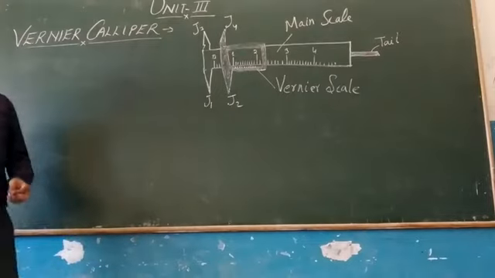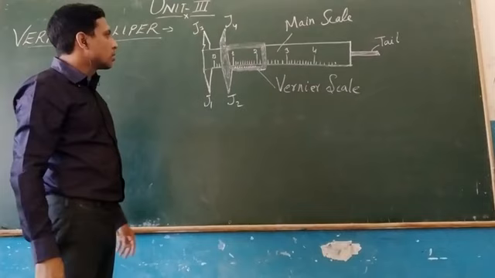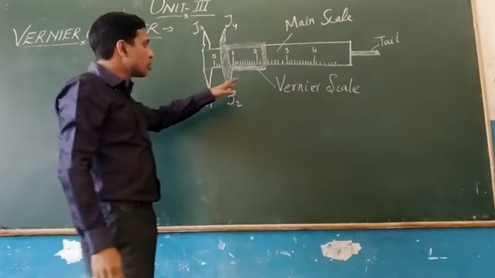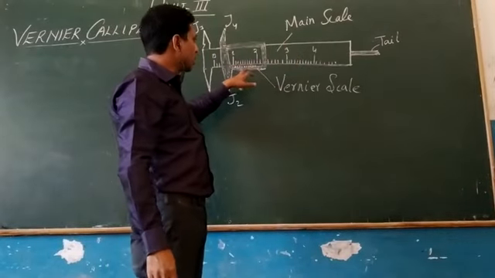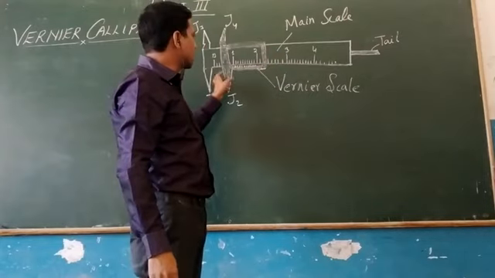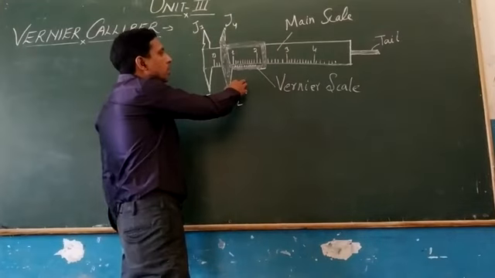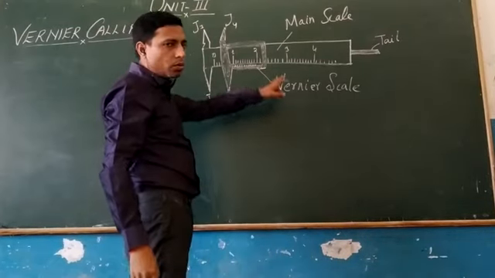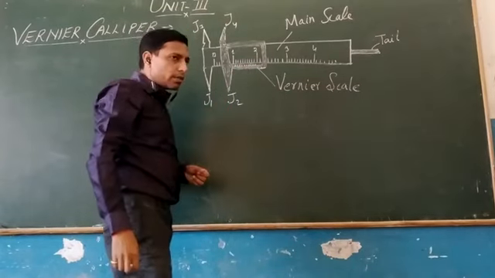Now this is the diagram you can see. This is called Vernier caliper. It is basically made up of steel where two types of scales are there. One is called main scale and one is called Vernier scale. So the scale calibrated on the fixed frame of the steel is called main scale, and another small scale is there which can slide over this main scale back and forth, that is called Vernier scale. Here the Vernier scale is having 10 divisions.